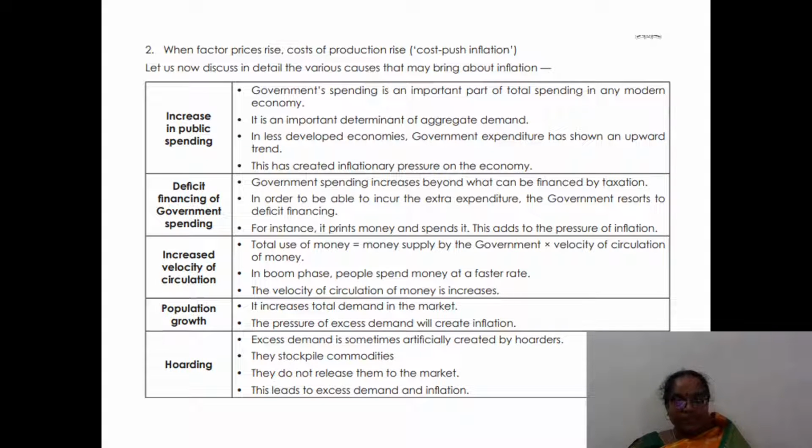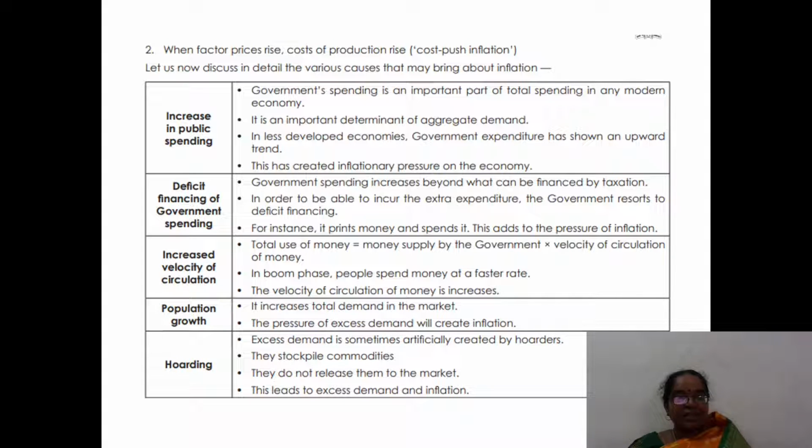Increase in public spending. Government spending is an important part of total spending, so this has created inflationary pressure on the economy. Deficit financing of government spending: government spending increases beyond what can be financed by taxation. For instance, it prints money and spends it. This adds to the pressure of inflation.